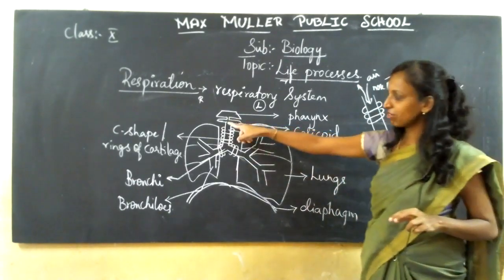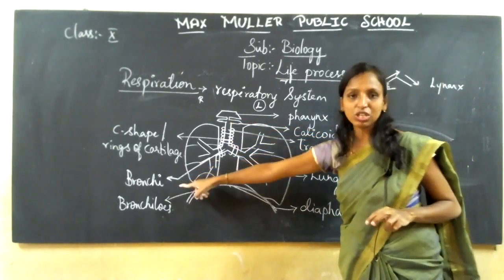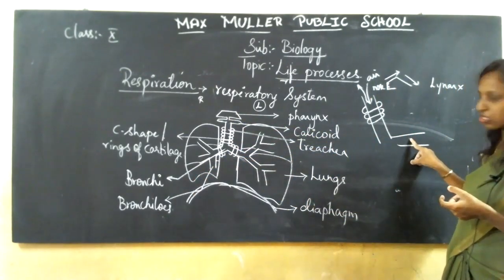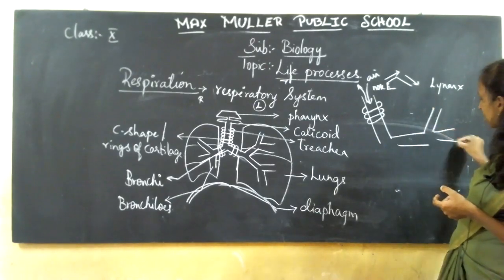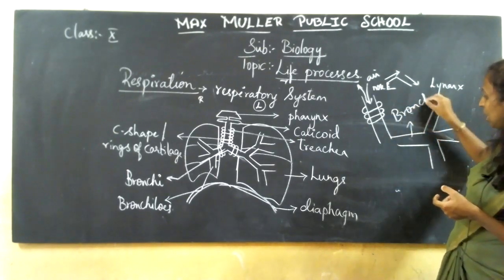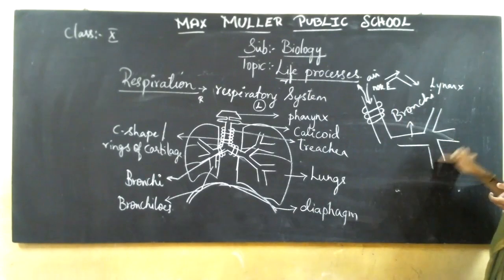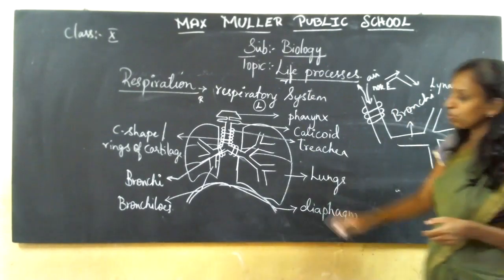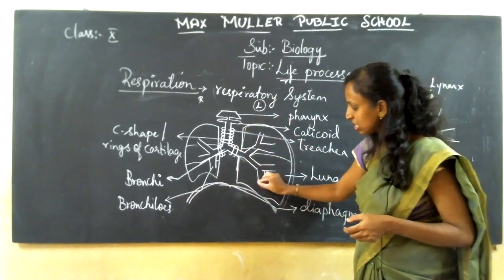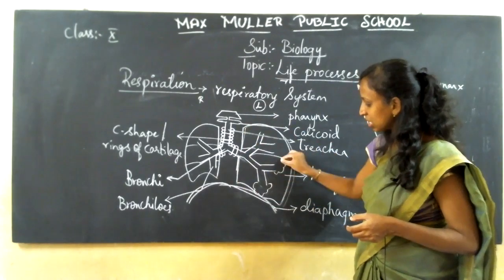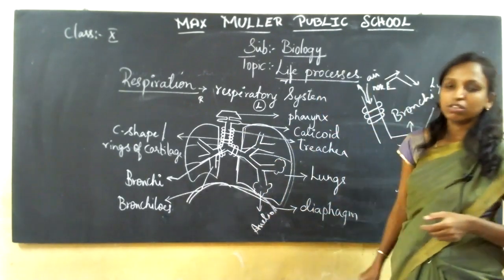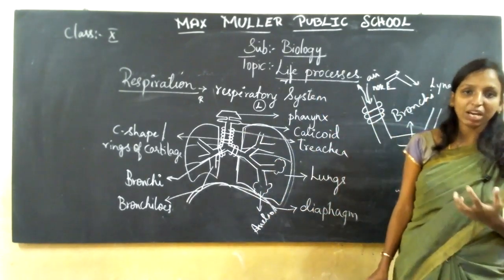So the air which is entering inside the trachea reaches your bronchi, only a single branch on each side. Then you have multiple branches, nothing but the bronchioles. This is bronchi and this is bronchioles. Many branches, nothing but bronchioles. Now at the ends of the walls of your lungs, you can see an air bag, nothing but your alveoli. Air bags which are present.